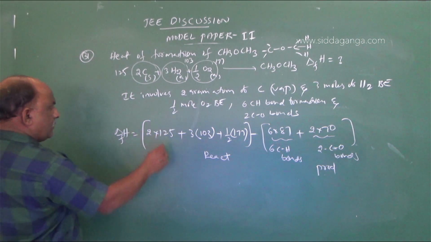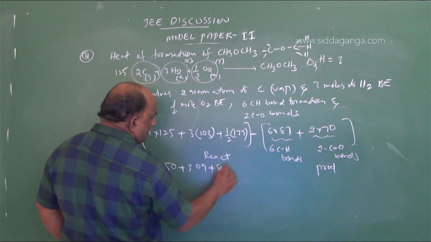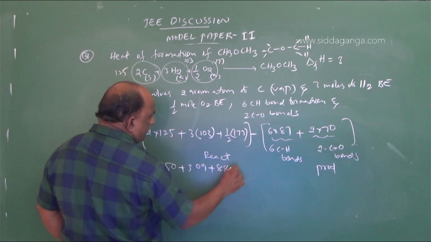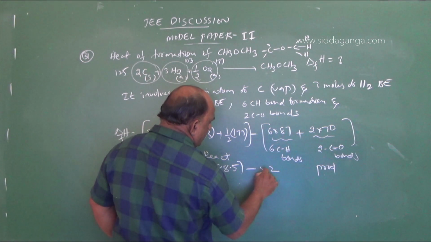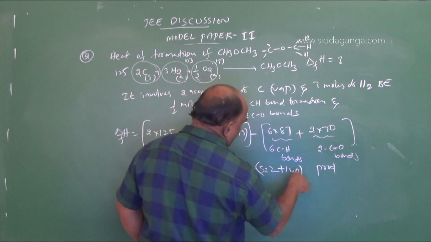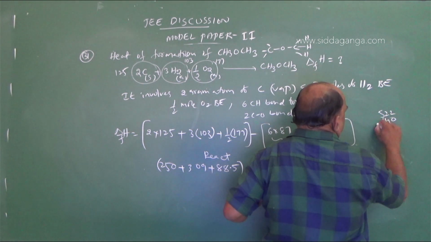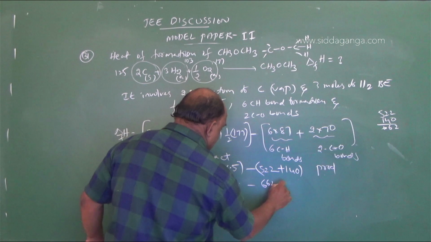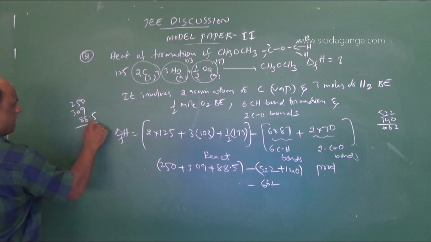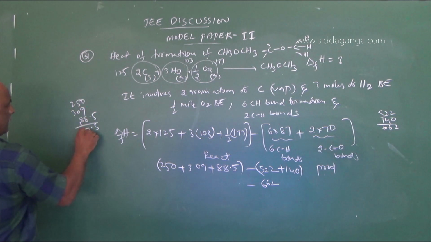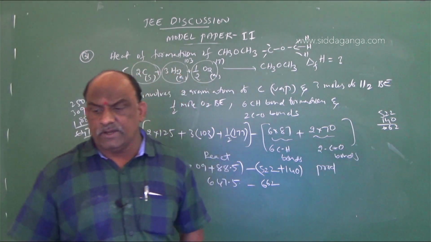So multiply: 2 into 125 is 250, 3 into 103 is 309, 1/2 into 177 is 88.5, giving 647.5. Then 6 into 87 is 522, plus 140 gives 662.